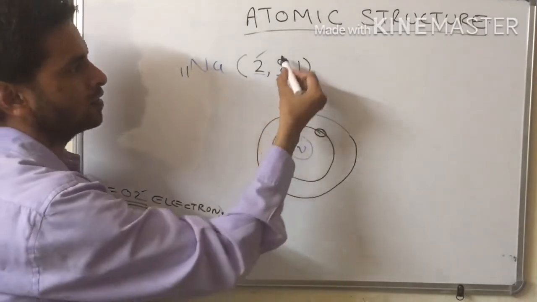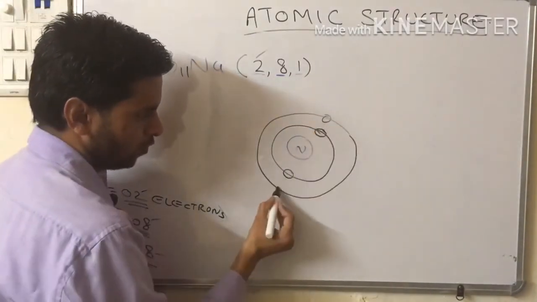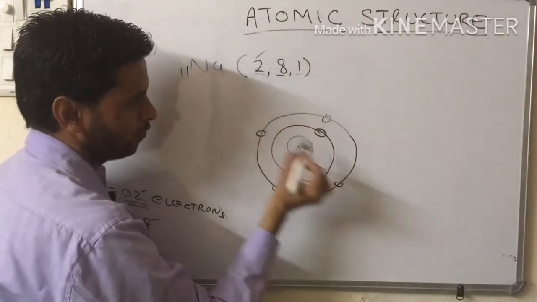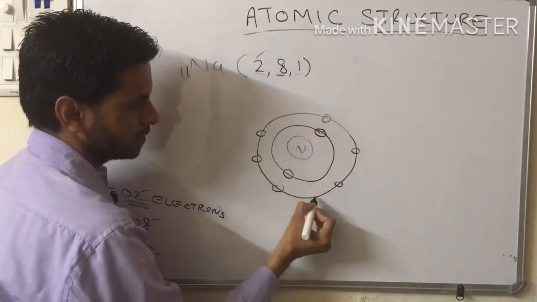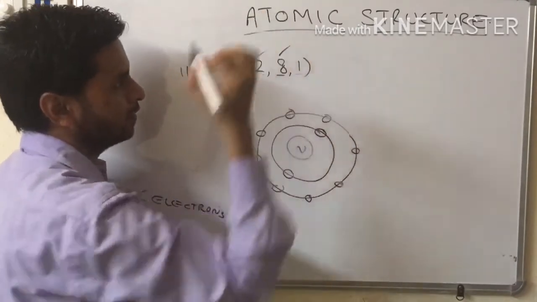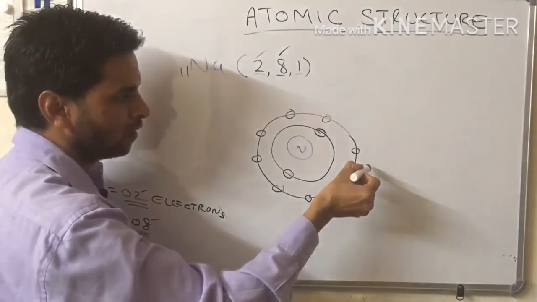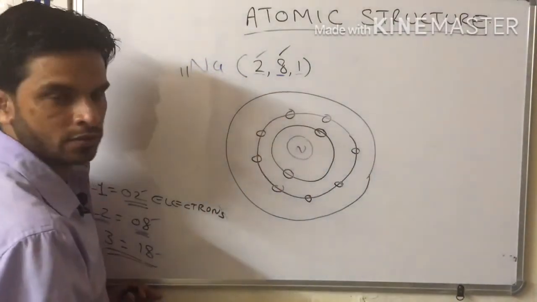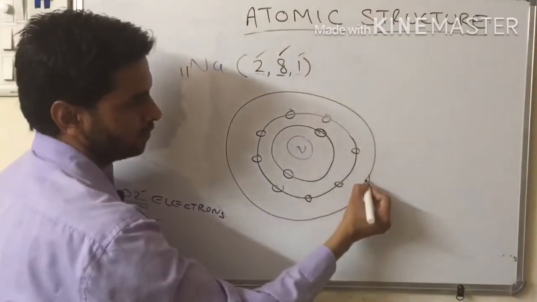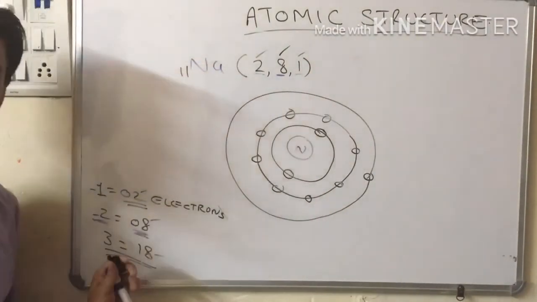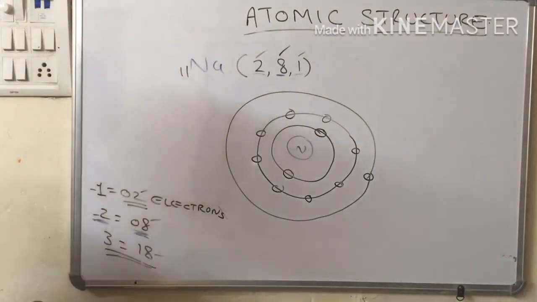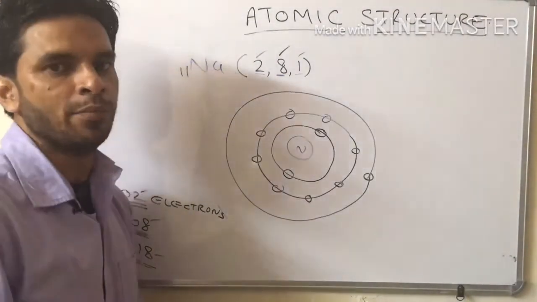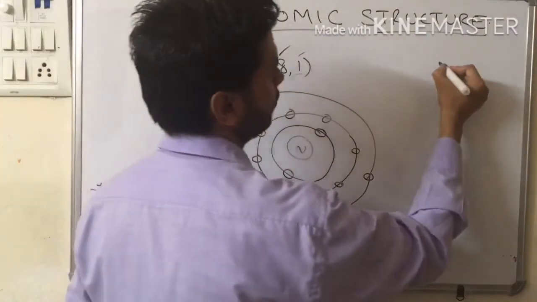How many electrons? 8. 1, 2, 3, 4, 5, 6, 7, 8. Done. And what about the third one? This is the third orbit. How many electrons? Only 1. That's it. Done.